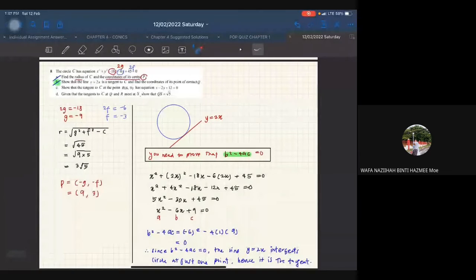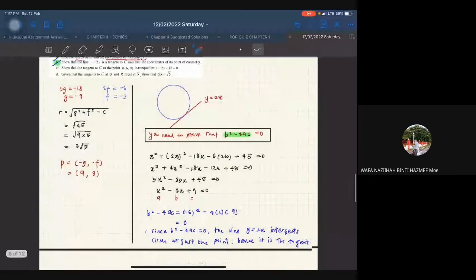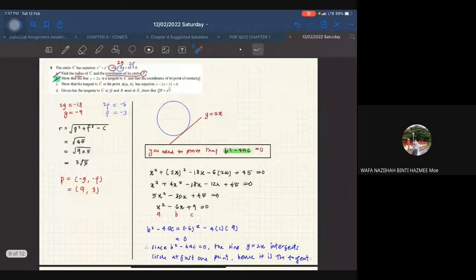So this is question number 8. Show that the tangent to C. Before doing D, I need to know C first. So part C asks us to show that the tangent to C at the point R, 6, 9. I think I need to draw back what I have. So this one is Q, the point of contact.